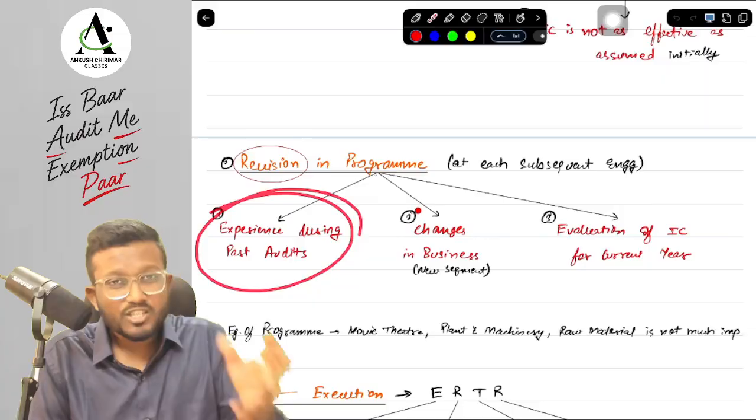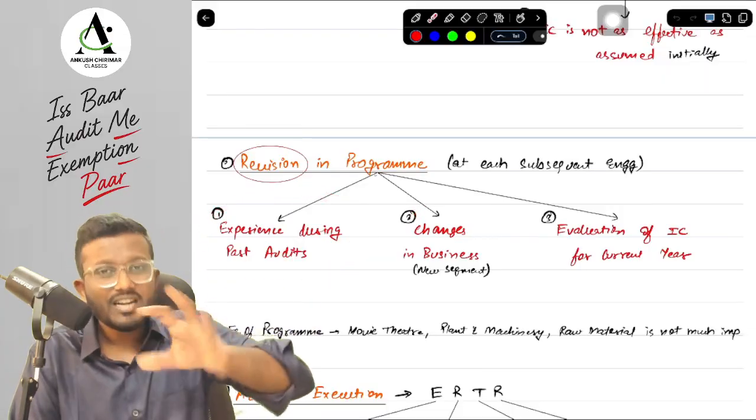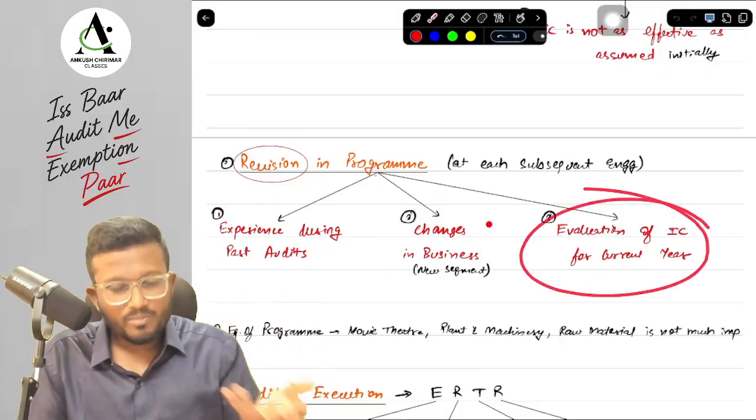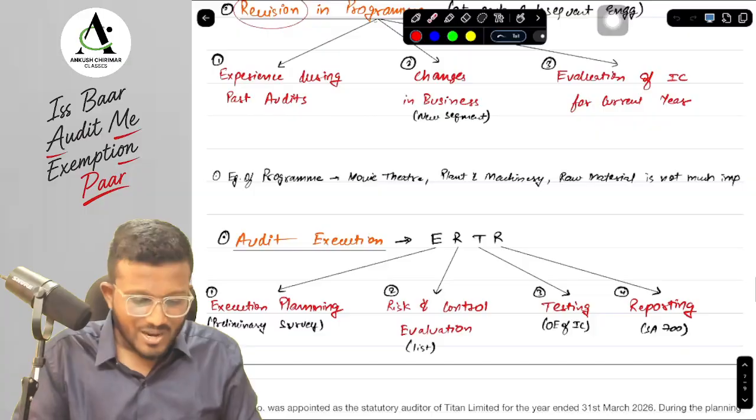So what are these, sir? First of all, the experience that we have gained in the previous audit may not be relevant because there is a change in business, and since there is a change in business, we will need to perform a fresh evaluation of the internal control. Okay, yes sir.